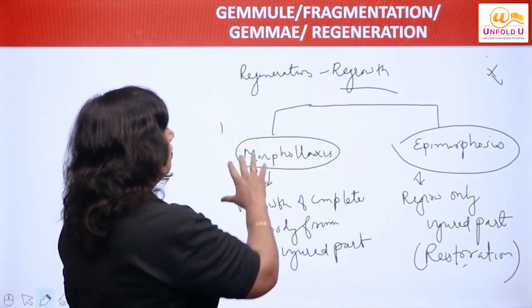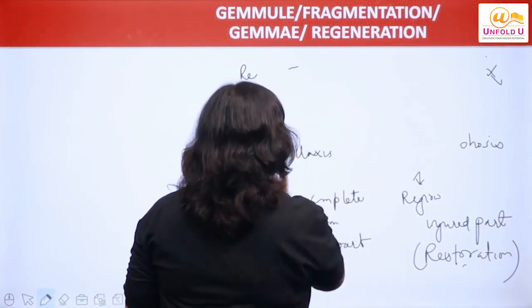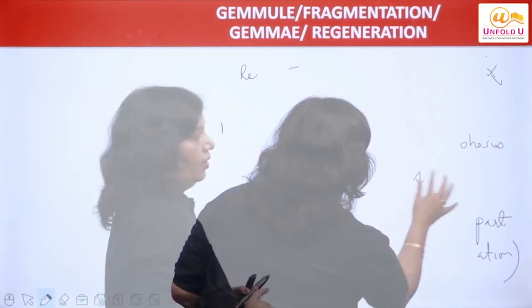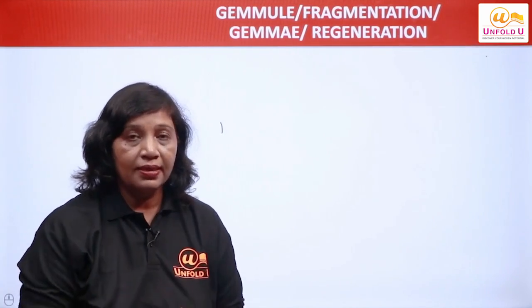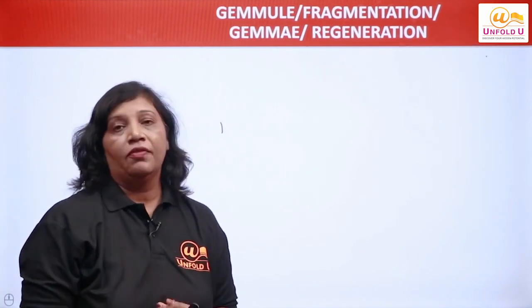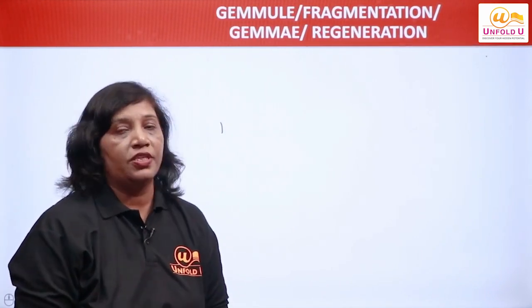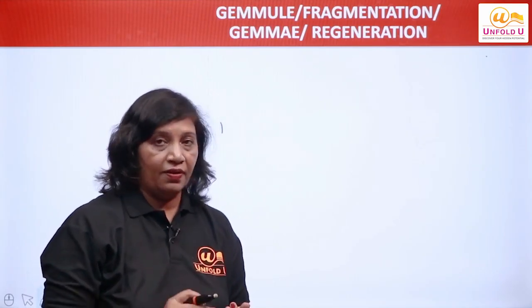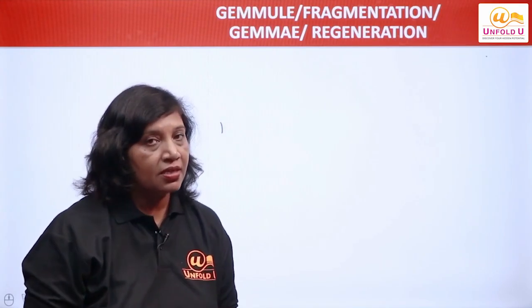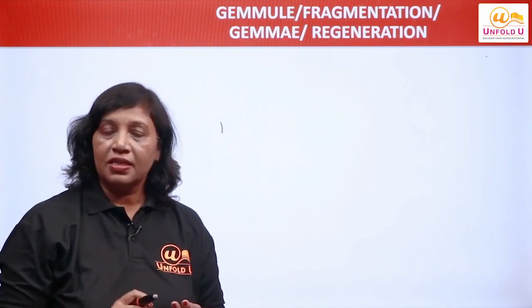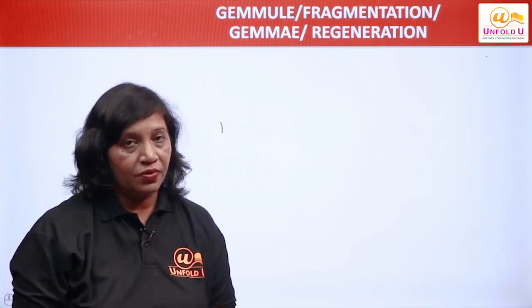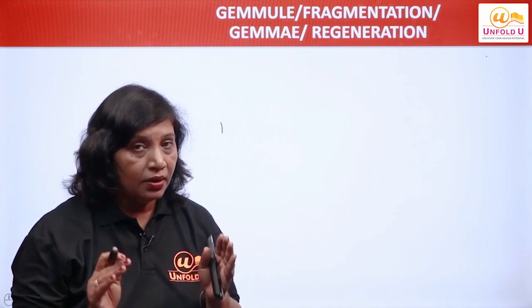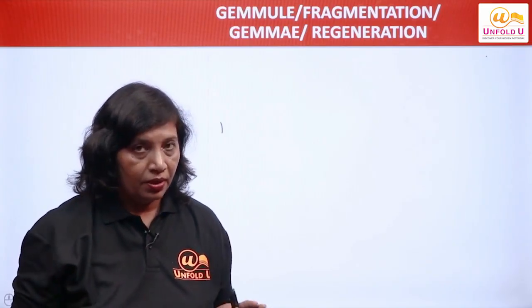So this is all about asexual reproduction. Let us see what we have done. We have discussed the different types of asexual reproduction. What are the different types? We have discussed fission, we have discussed fragmentation, we have discussed gamete formation, we have discussed spore formation, we have discussed regeneration. I hope all these are clear to you, right?